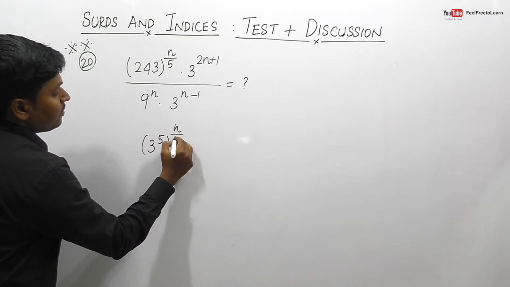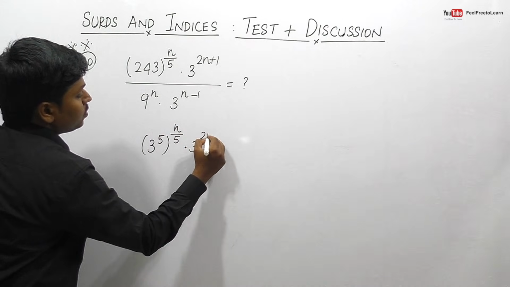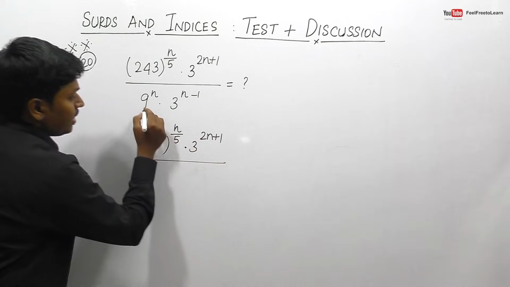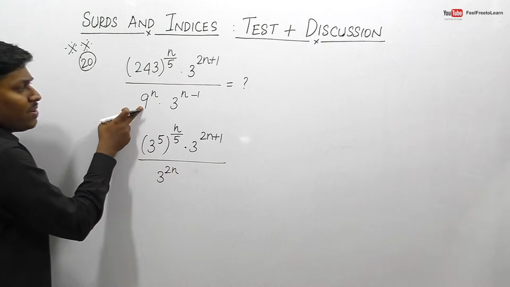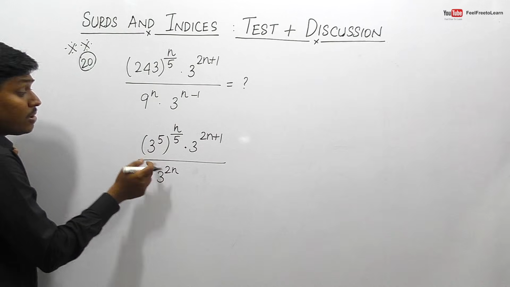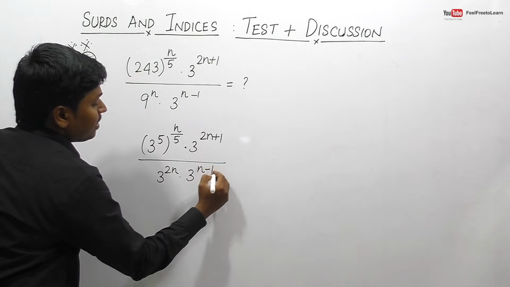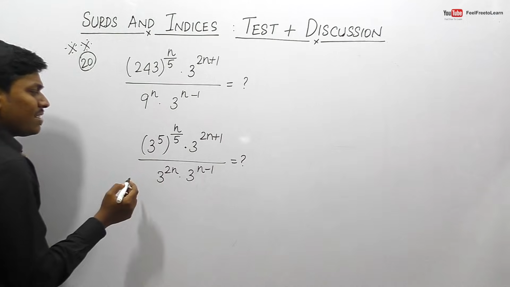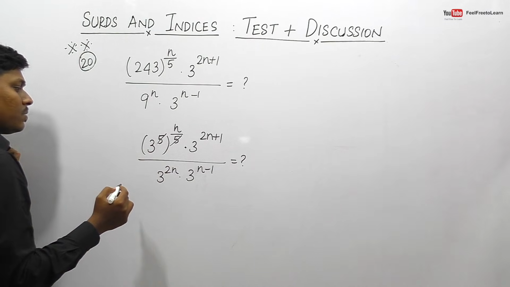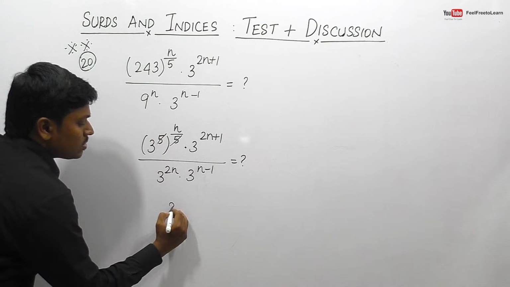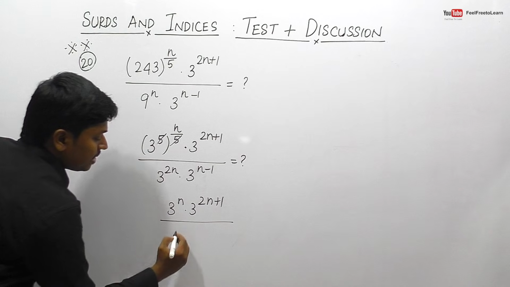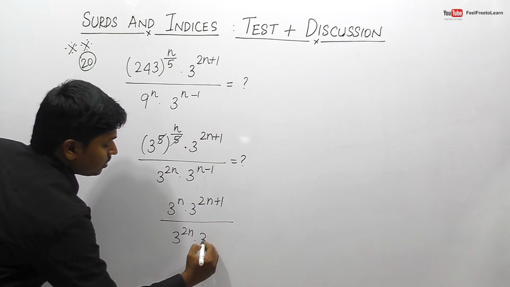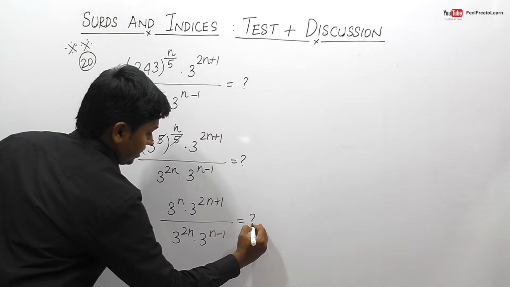So power n by 5, into 3 power 2n plus 1, divided by 9 power n, which can be written as 3 square, friends. So 3 square will be 9. So finally this can be written as 3 power 2n into 3 power n minus 1 is equal to question mark. So I think we can cancel 5 and 5. So this can be written as 3 power n. So 3 power n into 3 power 2n plus 1 divided by, similarly here it is 3 power 2n into 3 power n minus 1 is equal to question mark.